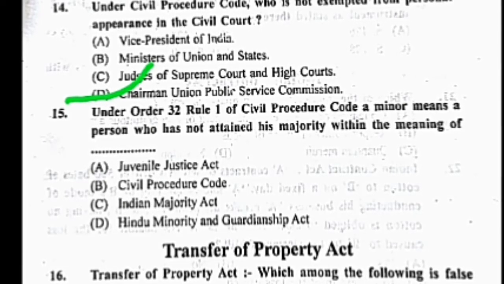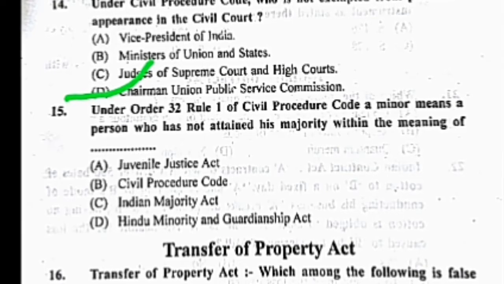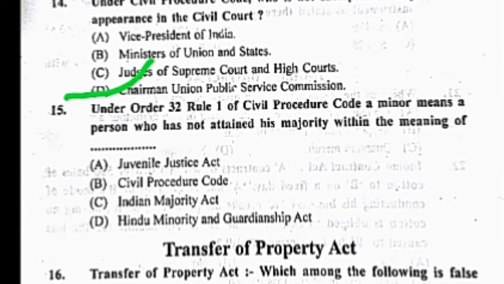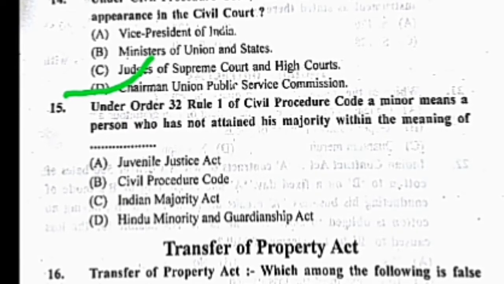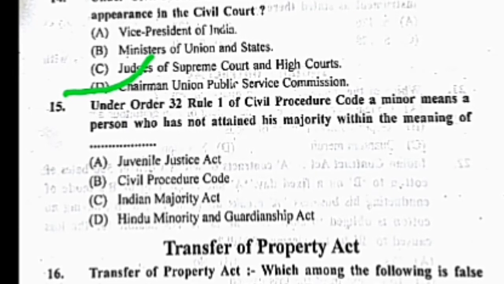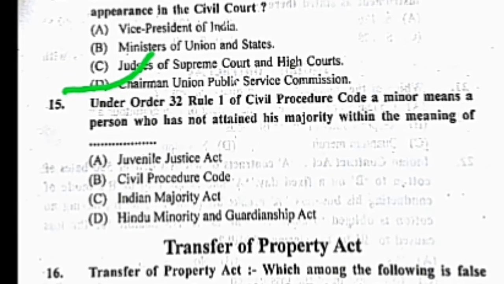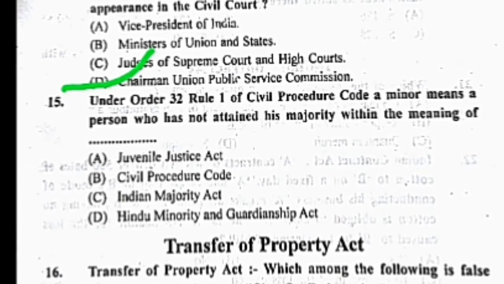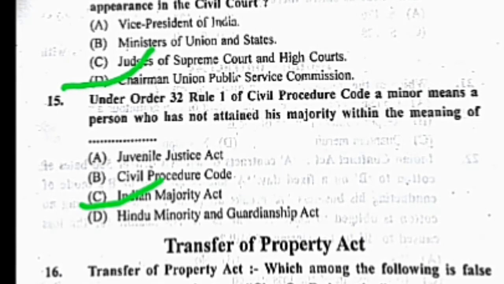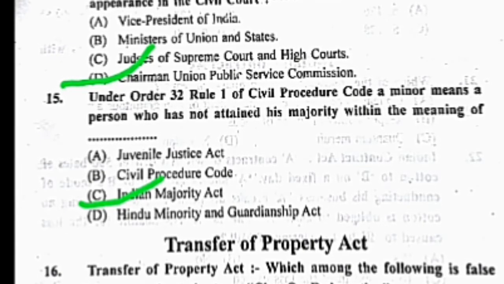Question number 15. Under Order 32, Rule 1 of CPC, a minor means a person who has not attained his majority within the meaning of dash. Your options are A. Juvenile Justice Act, B. Civil Procedure Code, C. Indian Majority Act, and D. Hindu Minority and Guardianship Act. The correct answer is C. Indian Majority Act.